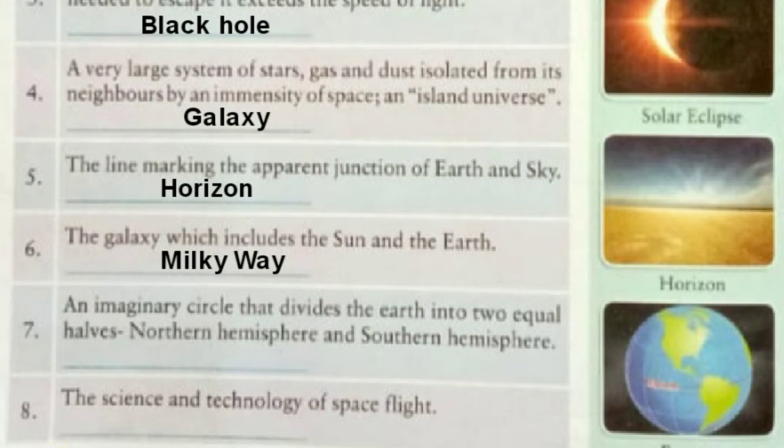Okay, now we'll see our question number 7. An imaginary circle that divides the earth into two equal halves, northern hemisphere and southern hemisphere. Yes, I know, you know this answer. It is equator. Now we'll see our last question of this exercise, the science and technology of space flight. What is it called? Yes, you are absolutely right. It is called astronautics. The science and technology of space flight is called astronautics.